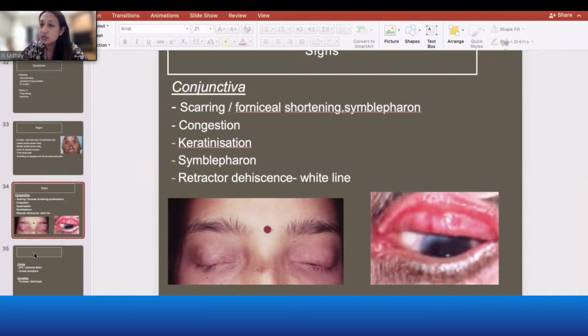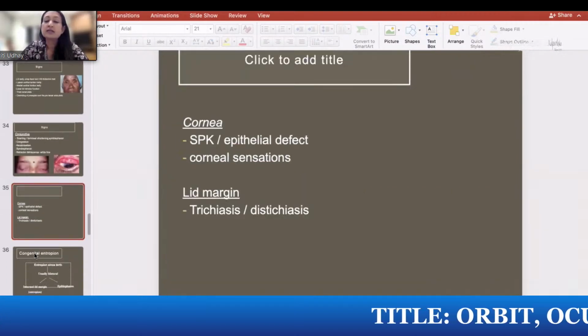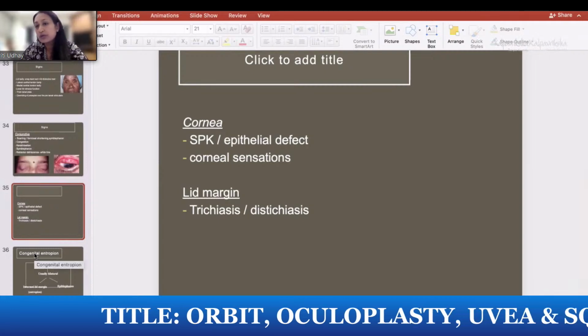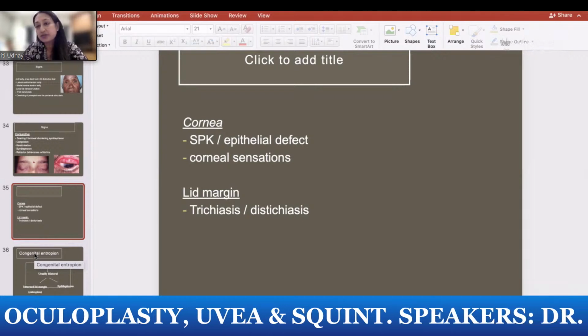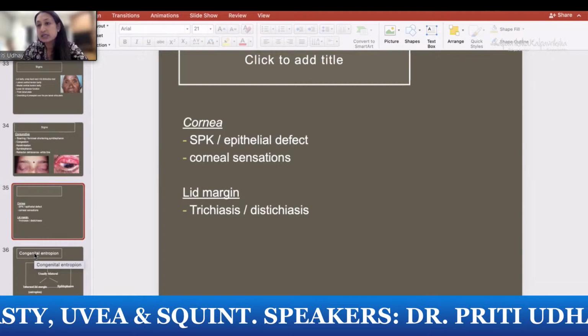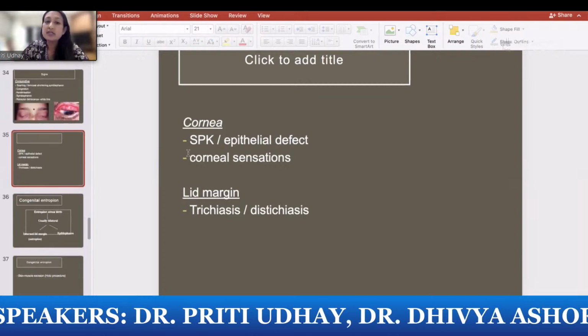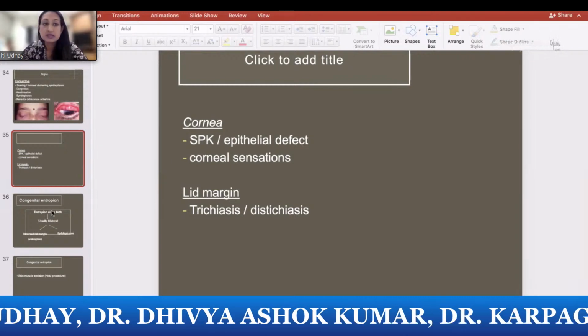You need to also look at the fornix for fornix shortening, and look at the lid margin for trichiasis, dystrichiasis, because very commonly you have entropion secondary to chemical injuries, and you will have other signs of injury like trichiasis, dystrichiasis. You can have a thickened tarsal plate, and these things have to be looked at because your treatment will depend on these signs.